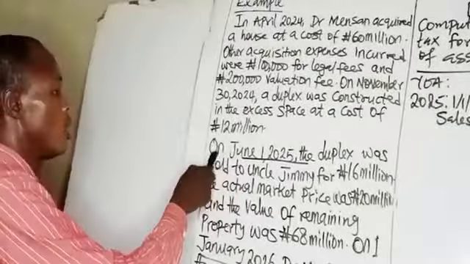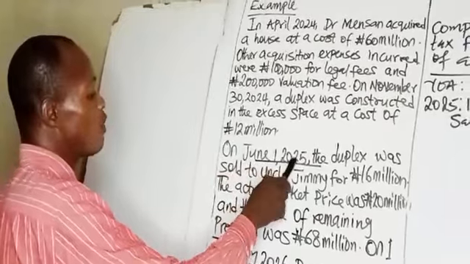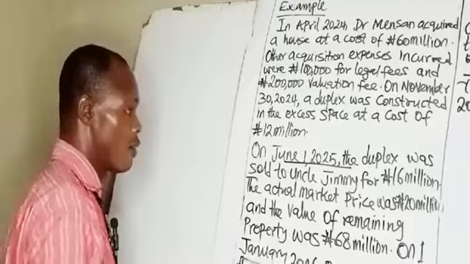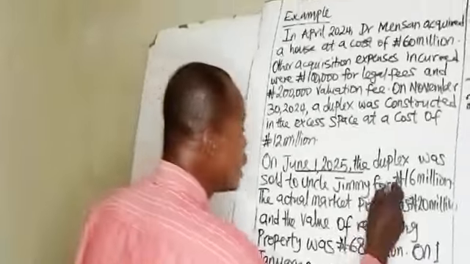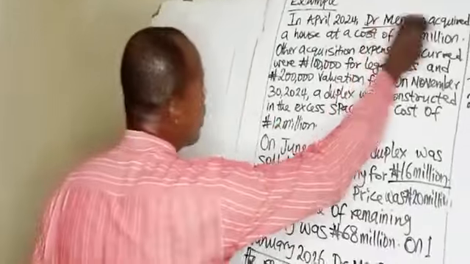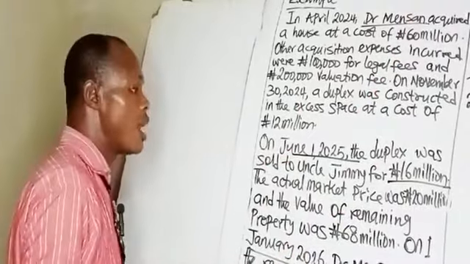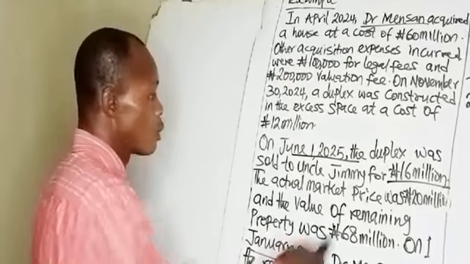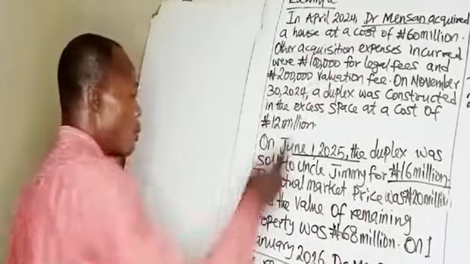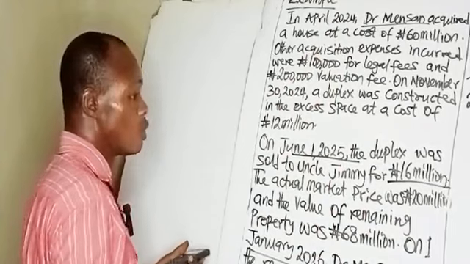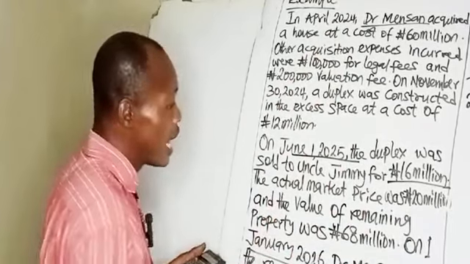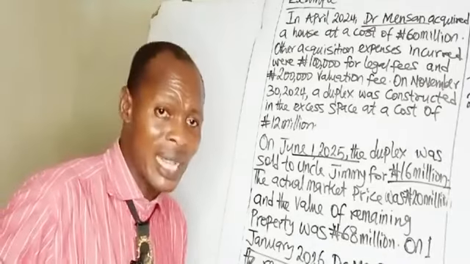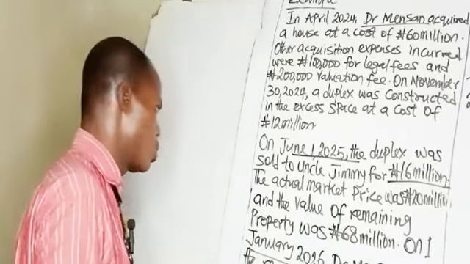We were told that on June 1st, 2025, this duplex was sold to Uncle Jimmy for 16 million. Uncle Jimmy is a relative of Dr. Mason, and since they are related, that shows this transaction is a connected person's transaction.